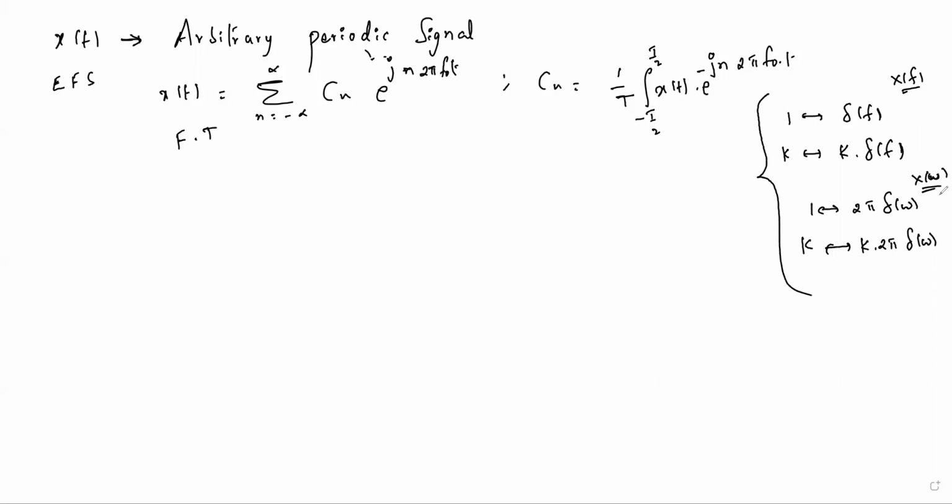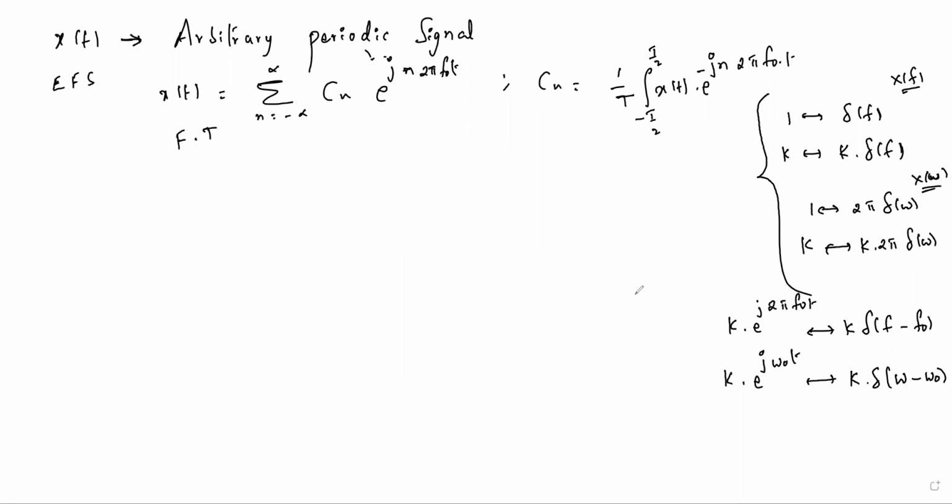So with the help of this, if we multiply any constant with exponential, then e to the power of j 2 pi f naught t. One side exponential multiplication results in shifting on the other side. So this is k del of f minus f naught, or k into e to the power of j omega naught t, if we have, then we have k into del of omega minus omega naught.